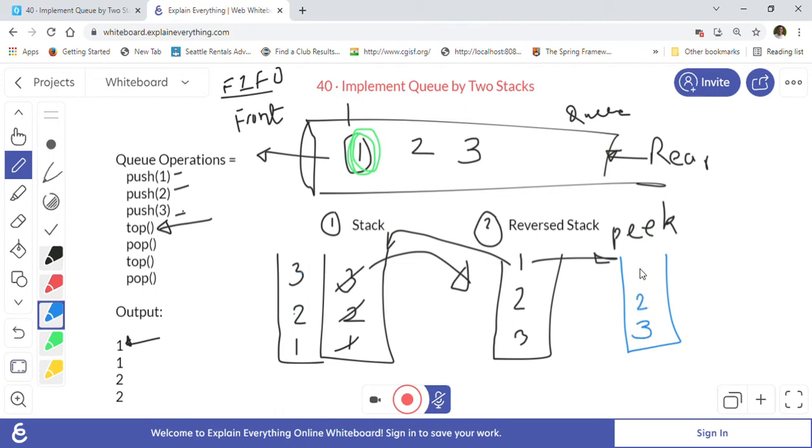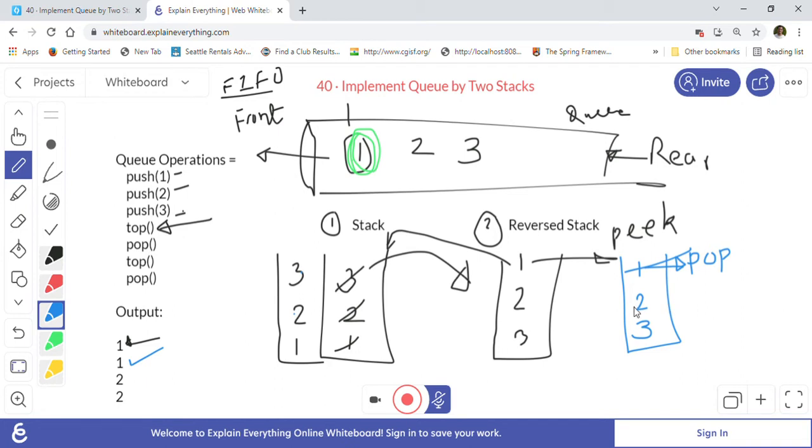So 3 2 1 will look like this in the reverse stack. And after we are done, we will pop the first element from this one. So in case of top we were picking it, now we are popping it, right? So we pop it, it will be removed from the stack, and we will return that element as the result of the pop operation.